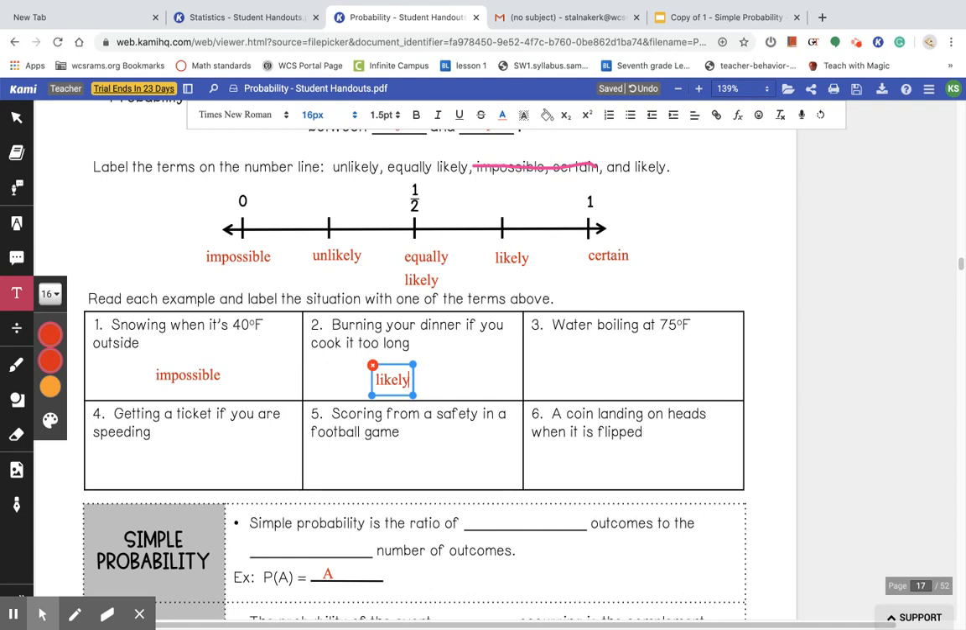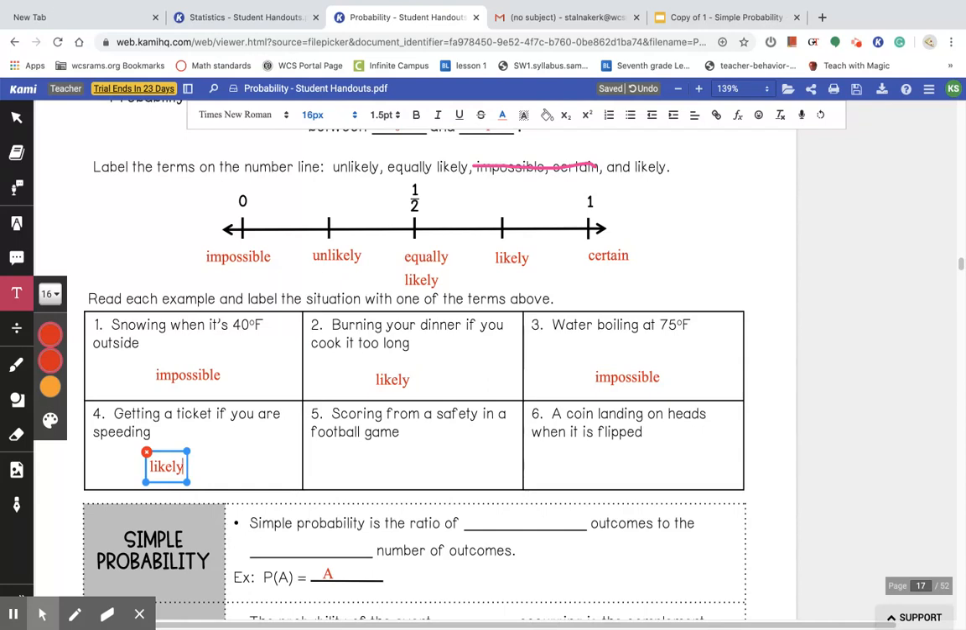Number 3, water boiling at 75 degrees. That is impossible. I believe water boils at 212, so 75 degrees is nothing. So that's impossible. Number 4, getting a ticket if you're speeding. Well, that's likely. It's not certain because a cop might not see you when you're speeding. So that is something that is likely to happen, but it's not guaranteed.